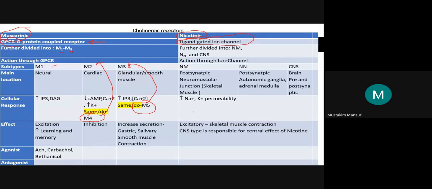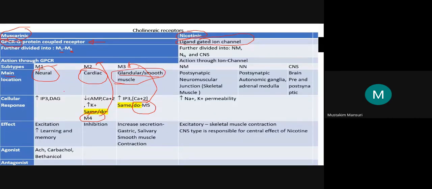Neuronal, then cardiac, and then glandular or smooth muscle. So when we say M1, that means the main location. The main location of M1 is neural, M2 is the cardiac, and M3 is glandular and smooth muscle. So this is regarding the location.